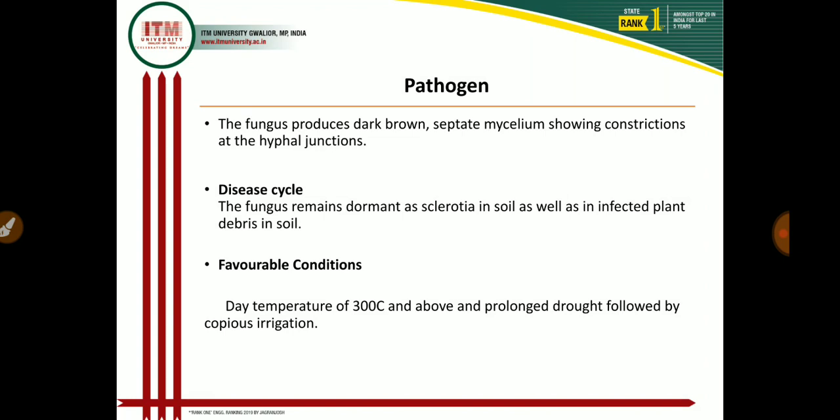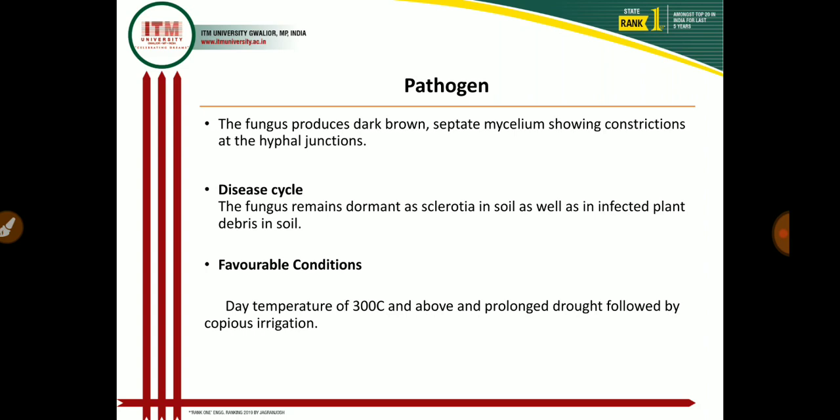Then how does this pathogen complete its disease cycle in the host? The fungus remains dormant as sclerotia in the soil as well as in the infected plant debris. The pathogen survives as dormant mycelium, dormant conidia, or sclerotial bodies in the off season, and the infected plant debris also carries pycnidia.